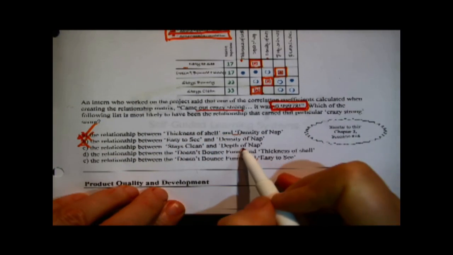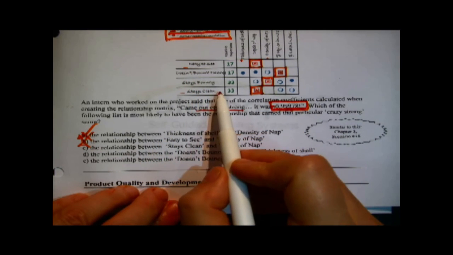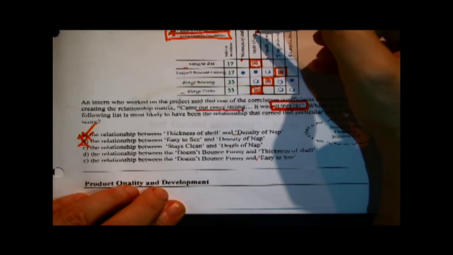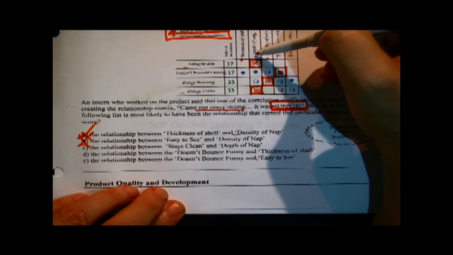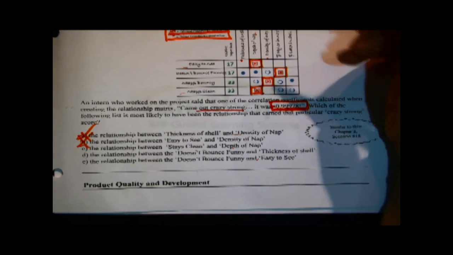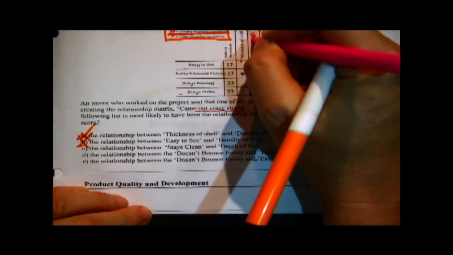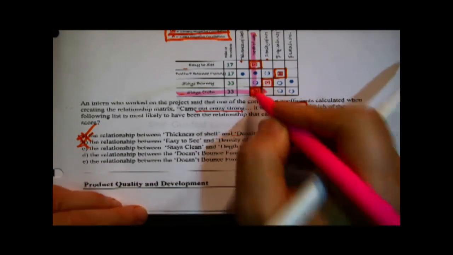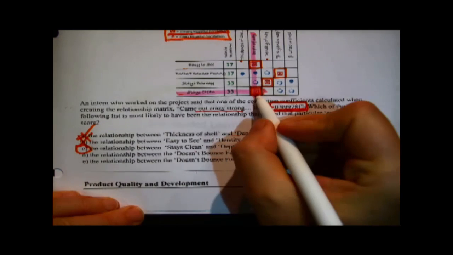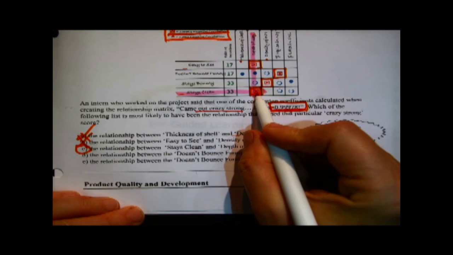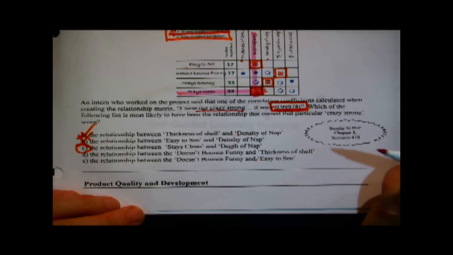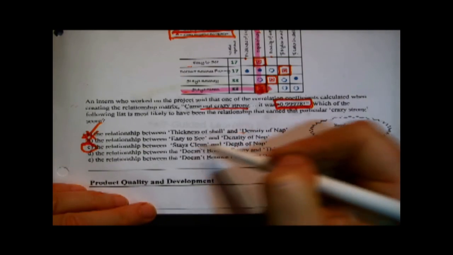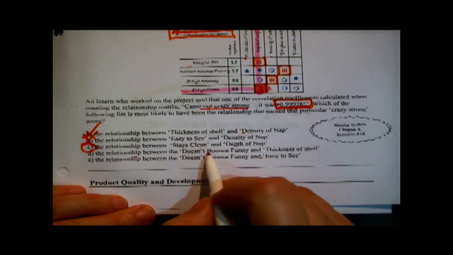The relationship between stays clean and depth of the nap. Okay, stays clean, I notice, is one of the customer value features. And depth of the nap. Let me be careful. Depth of the nap is one of the columns, one of the technical specifications. Where do they cross? They cross right there. And if it doesn't mar it up too much, it might help to use a highlighter pen. Depth of the nap. Stays clean. It's a possibility. Yes. I'm thinking that it's C because there was definitely a symbol for a crazy strong negative correlation there. Now, that means that the last two should test false. All right, because there can only be one answer here, but let's just check.